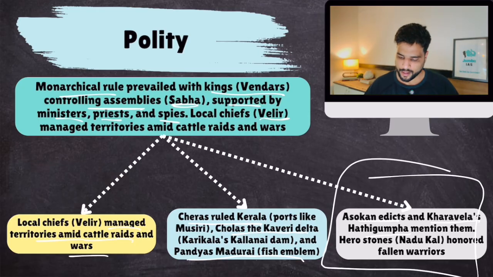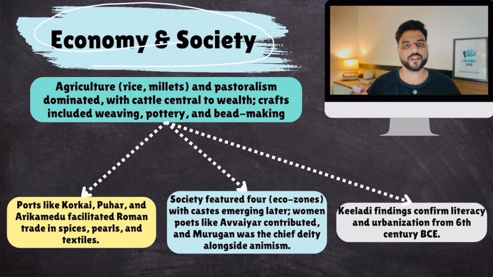Okay. Then economy and society. So their economic structure and societal structure. Agriculture was the mainstay, and pastoralism. Cattle was central to wealth. Okay, cattle rearing. Crafts were there: weaving, pottery, bead making. Trade was there, including international trade.